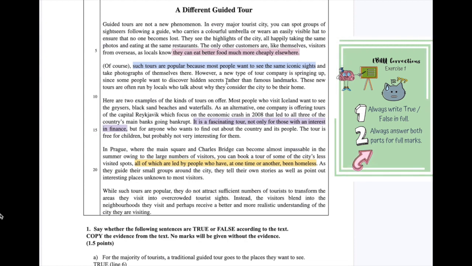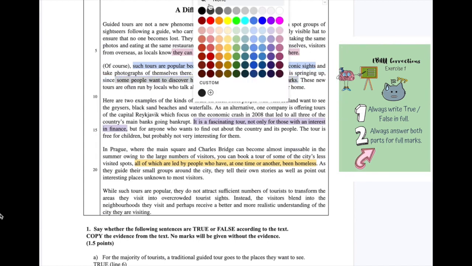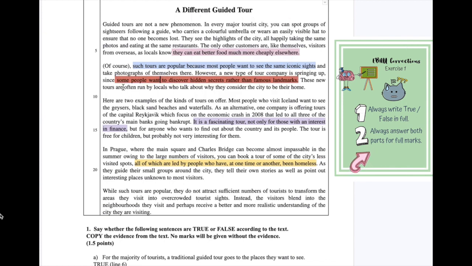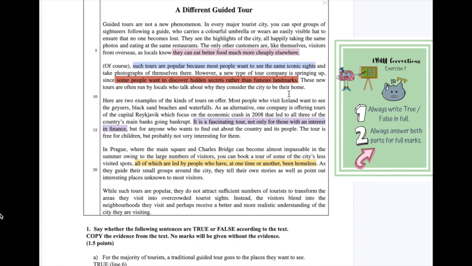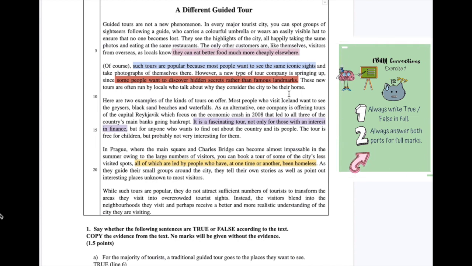So here, can you see, you have some information. A new type of tour company is springing up since some people want to discover hidden secrets rather than famous landmarks. So this is your answer, okay? So some people want to discover hidden secrets rather than famous landmarks. They prefer to go somewhere different than the generic famous places that many people visit.